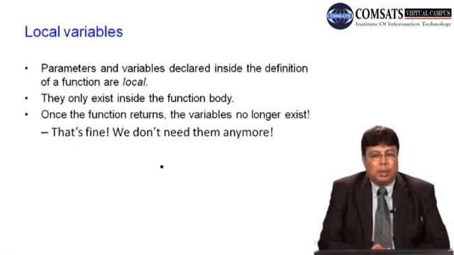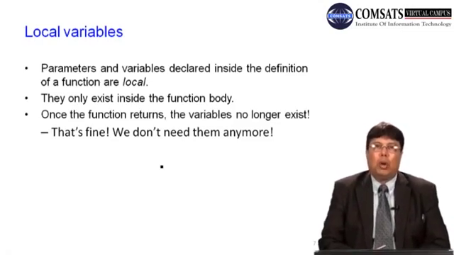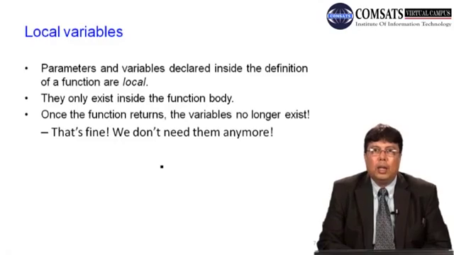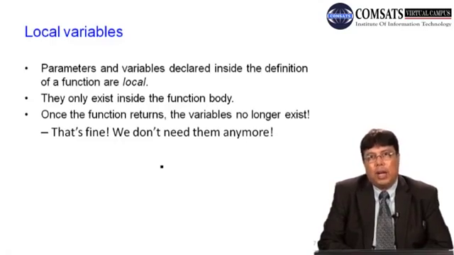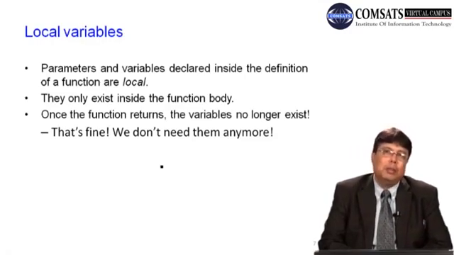So local variables, parameters and variables declared inside the definition of a function are local. Okay, they only exist inside the body of the function where they have been defined, जहाँ पे आपने उनको define किया हुआ है, सिर्फ उसी में वो आपको available है. Once the function returns, the variables no longer exist. वो जो memory है जो उसके साथ allocate की हुई है वो memory release हो जाती है, and if the memory is released, obviously वो variable भी release हो जाते हैं.